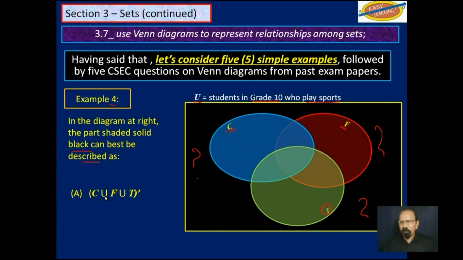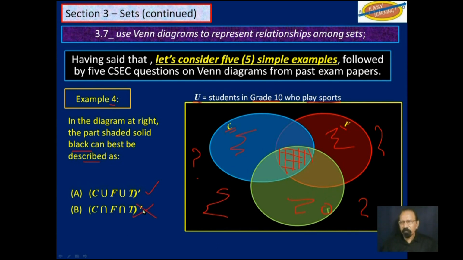C union F union T, complement. Okay, this seems correct for the time being. It's everything outside of C and T and F. Next one, C intersection F intersection T complement. Well, that is not correct, because this here is C intersection F intersection T. Its complement would be everything outside of that, including whatever else is in F and C and T, and of course out here. So that one is out.